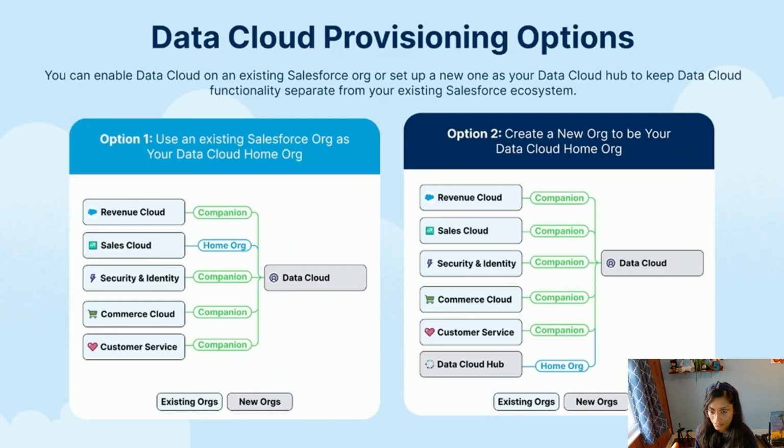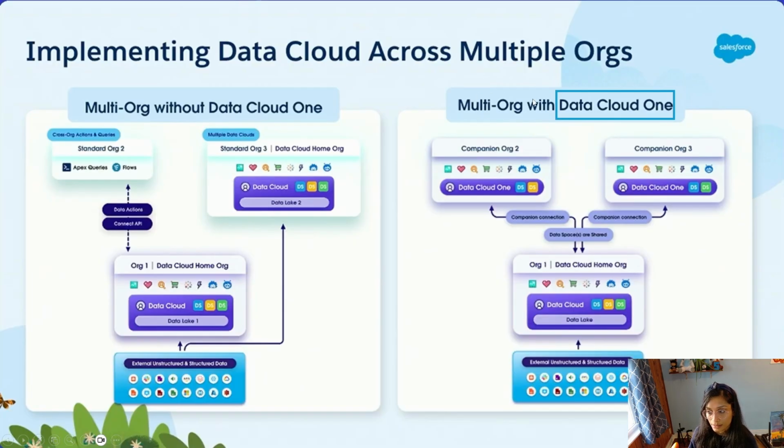And like I was saying, you have options to figure out your strategy when it comes to Data Cloud provisioning, and which option makes the most sense for you. If you just have one org and you don't have any requirements around privacy or anything like that, just keep it simple and have it in the same home org. Otherwise, you can create a separate org just for Data Cloud. Data Cloud One, as I said, makes it easier to share data across different orgs. So if you have, let's say, created a segmented insight in one Data Cloud and you want to share it and have it appear as a related list on a different org, you can do that using Data Cloud One.